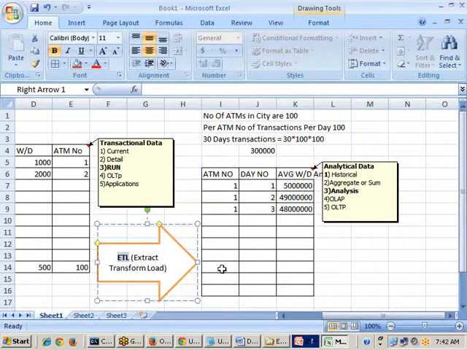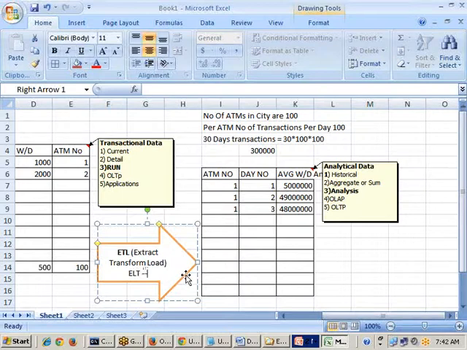It is famous nowadays, I can say in other words. We have one more method that also came. The other method is somewhat the reverse of this one. ELT. That means what, sir? Extracting, then loading, then transforming.